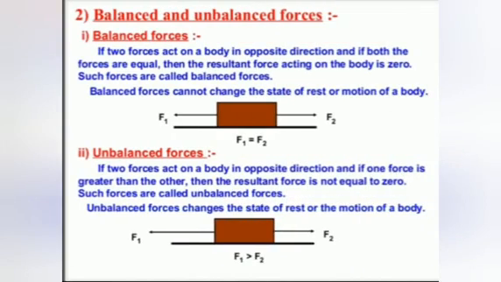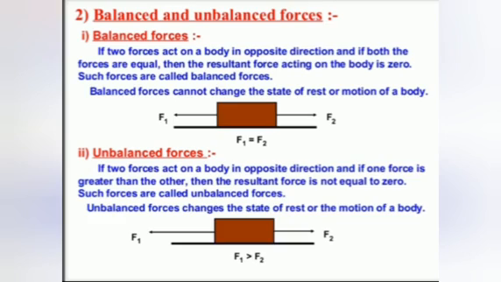Then what are balanced and unbalanced forces? Balanced forces: if two forces act on a body in opposite directions and both the forces are equal, then the resultant force acting on the body is zero. Such forces are called balanced forces. So in this figure we can see F1 and F2, that means force 1 and force 2, pushing from both sides. Balanced forces cannot change the state of rest or motion of a body. So it doesn't move. How much force we apply for F1, that much force we apply for F2. It doesn't change. So that is the balanced force.